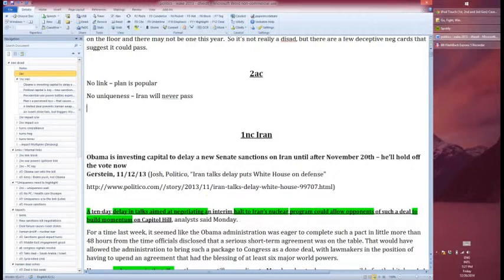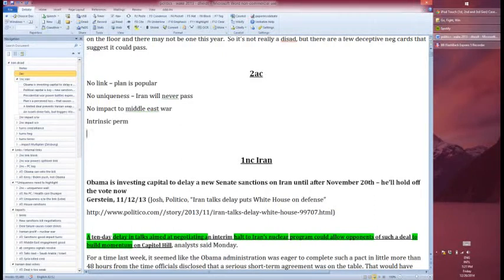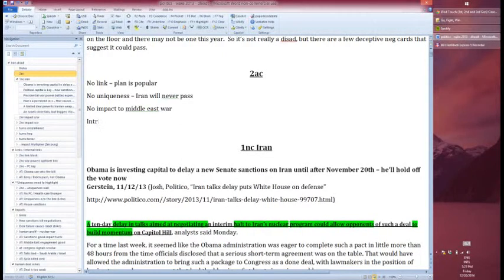Let's say the next argument is no impact to Middle East war. And then the last argument they make is, I don't know, the intrinsic perm. And then actually no, because you haven't seen the intrinsic perm. We're not going to put that in there. Let's say the last argument is, I don't know, Obama has no political capital.